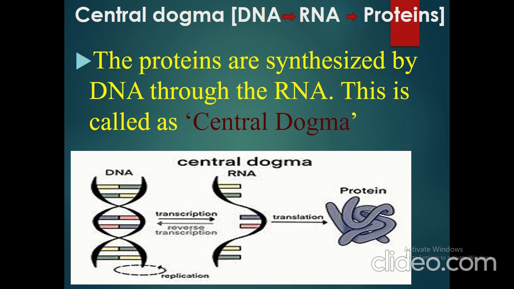So here the diagram is given of central dogma. DNA से first step में हम क्या बना रहे हैं? RNA. And this first step is called as transcription, in which we are making DNA to RNA, mRNA. And in second step, mRNA is converted into proteins. So this second step is called translation.